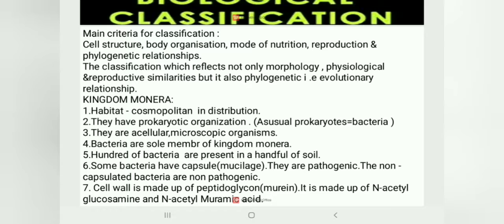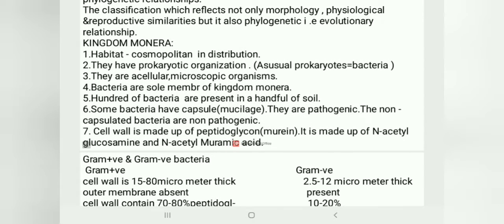Bacteria are the sole member of kingdom Monera, and hundreds of bacteria are present in a handful of soil. Whatever soil we take, there are many thousands, millions, hundreds of bacteria present in our soils. Some bacteria have capsules called mucilage. They are pathogenic. The non-capsulated bacteria are non-pathogenic. That mucilage, also called glycocalyx, is a jelly layer present around the bacteria.